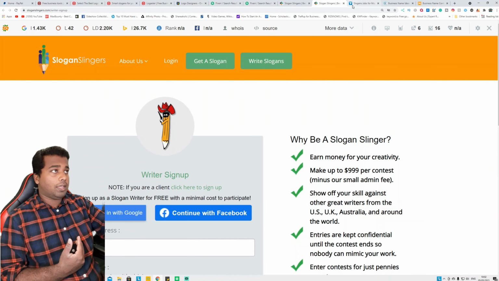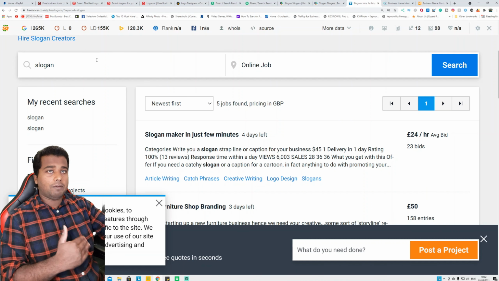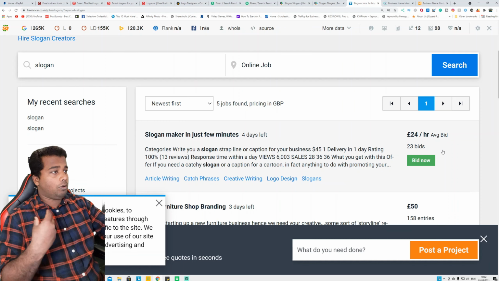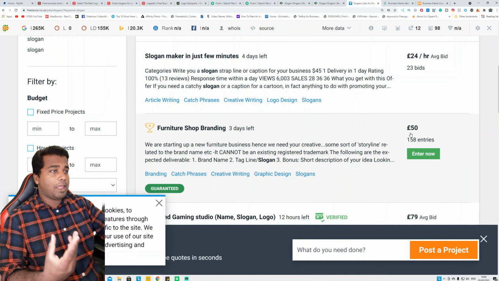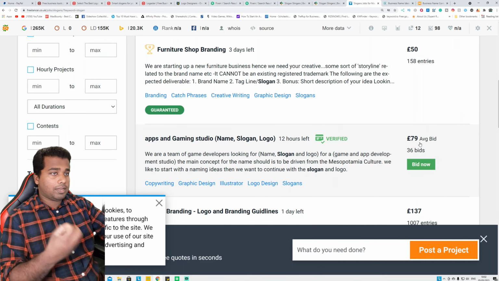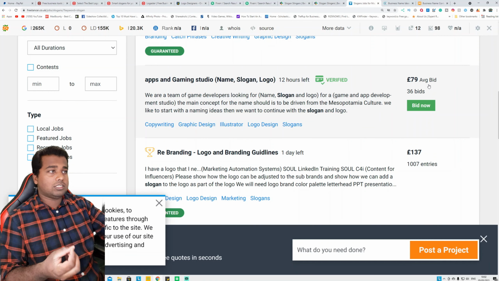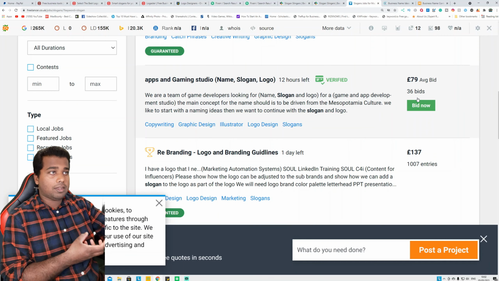The other one is called freelancer.co.uk. It's very similar to Fiverr. You can see if you search for slogan or logo or generating business name, you get paid different amounts. You can see there are different entries. You have to participate in each gig that you can see. The average bid is around 79, and there are already 36 bids for this